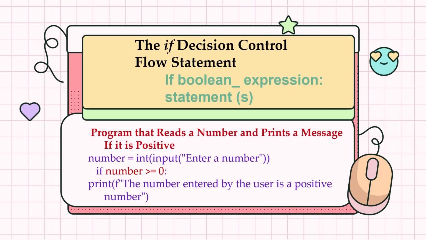The if statement decides whether to run some particular statement or not, depending upon the value of the Boolean expression. If the Boolean expression evaluates to true, then statements in the if block will be executed. Otherwise, if the result is false, then none of the statements are executed.